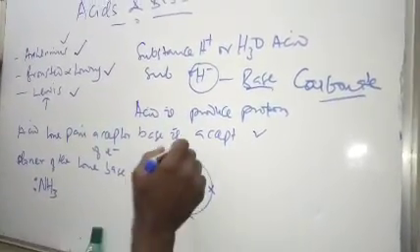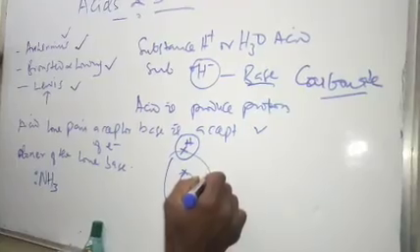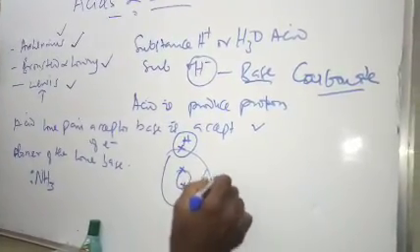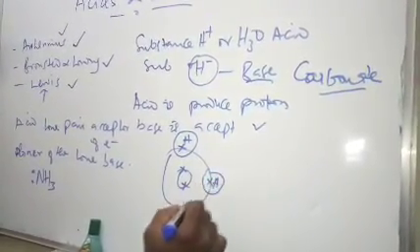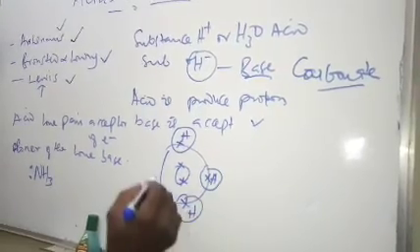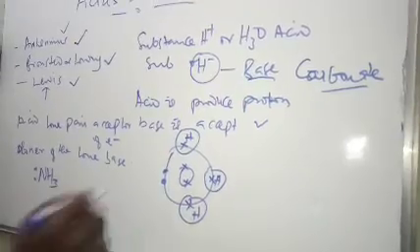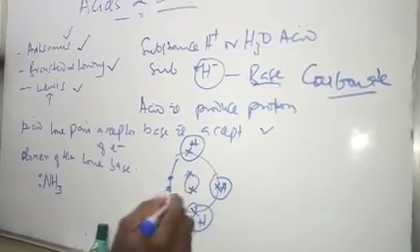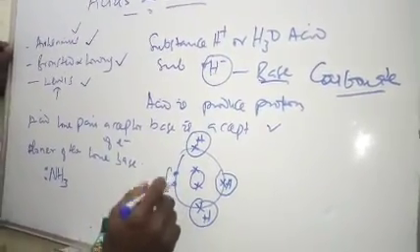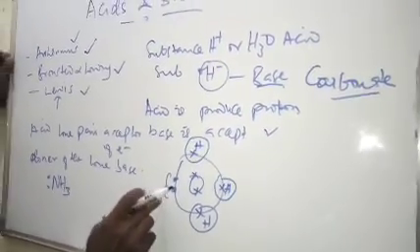Our hydrogen is 3, and the hydrogens will key into three of these, and we have our lone pair here. This lone pair, ammonia can easily give out.